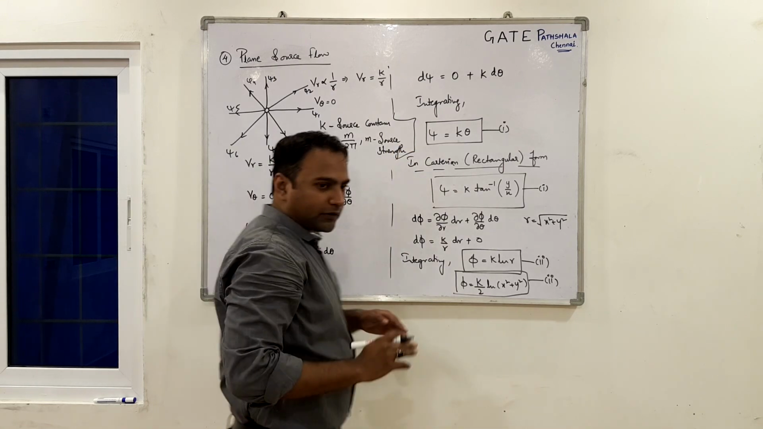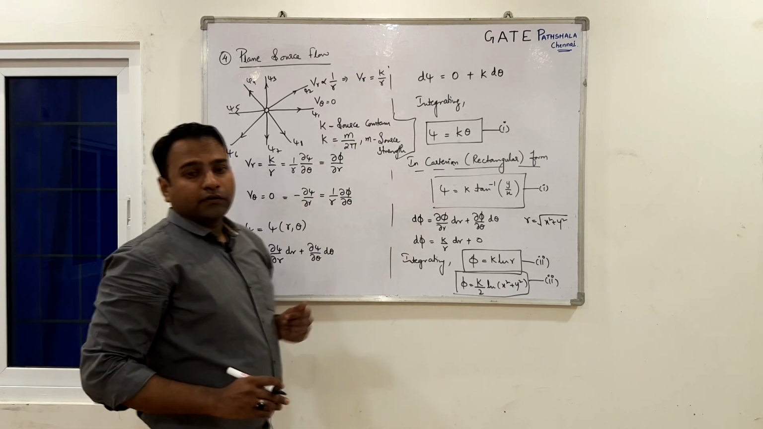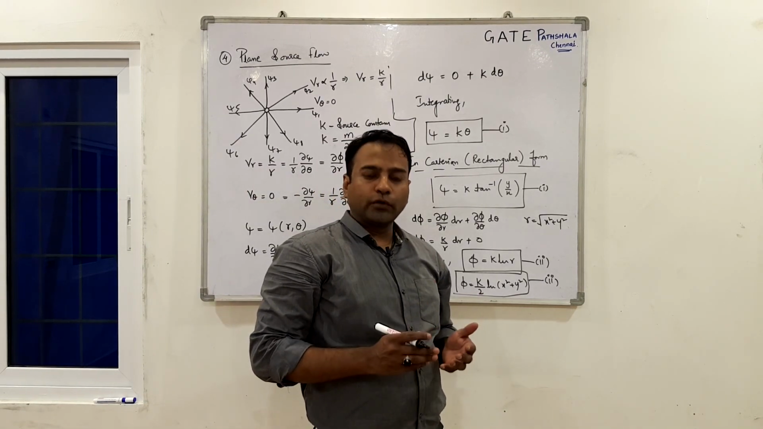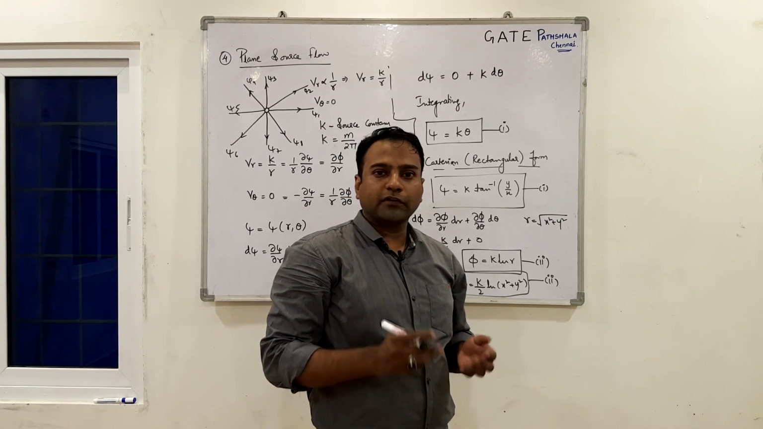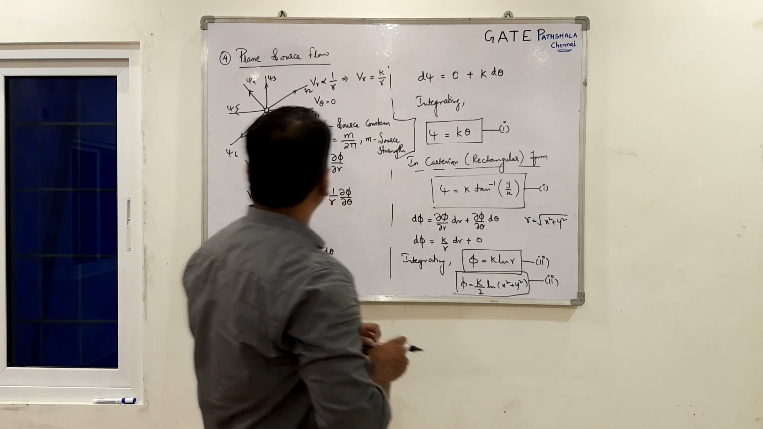So, what is this source strength? Okay, what is this source strength m? So, this source strength m is the volumetric flow rate per unit depth of the fluid coming out from that unit radius hole. Okay.